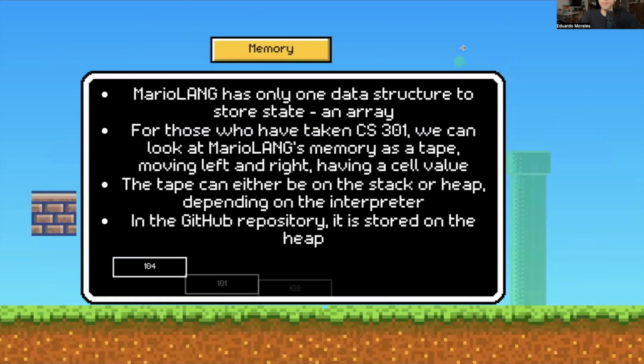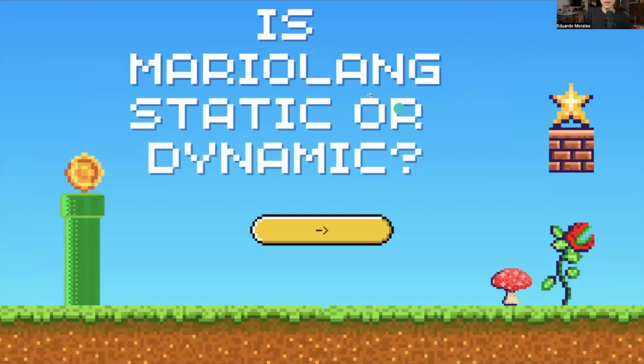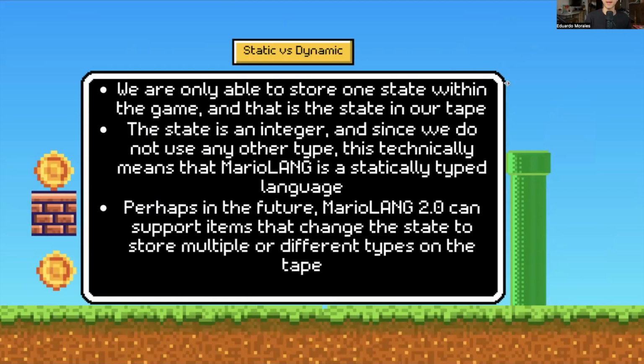How does Mario handle memory? As mentioned before, MarioLANG has one array, and if you've taken 301, you can think of this as a tape, right? So with this tape, each cell is an integer, and you could output that integer as either a conversion to ASCII or just a number. And Mario is the instruction pointer, and you move left and right. Here's hello in ASCII.